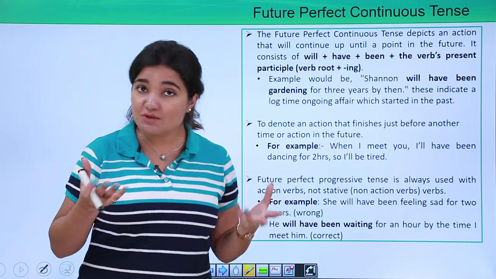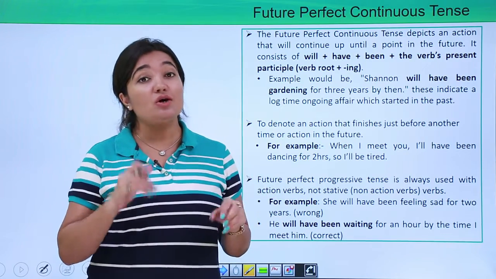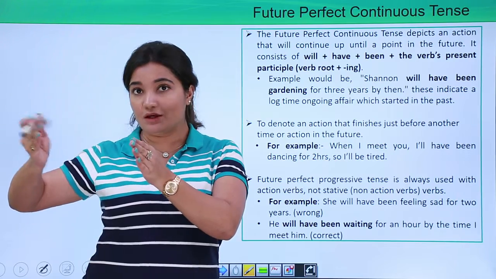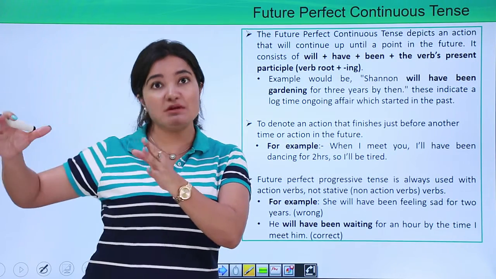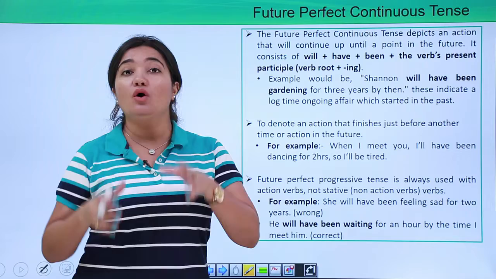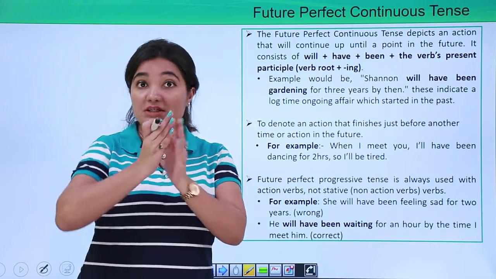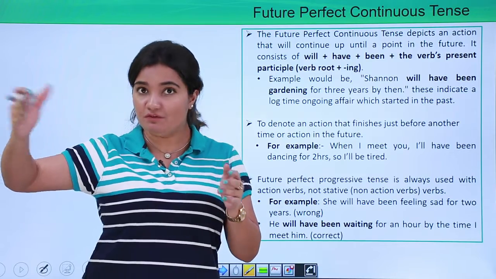Something that we predict will happen in the future, not only will it happen, it will also continue for some particular time in future before it ends, right?